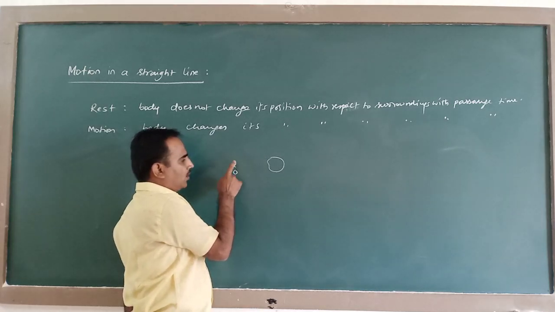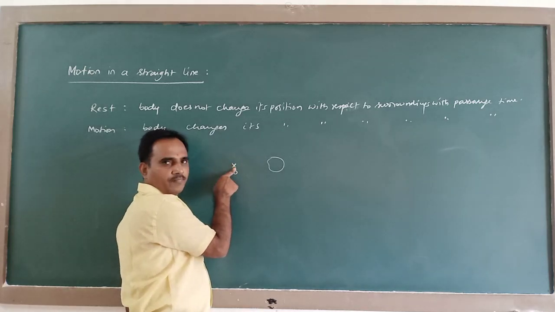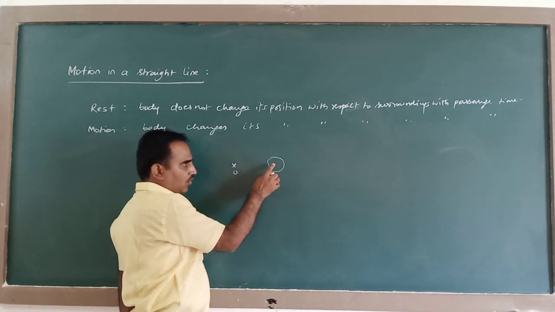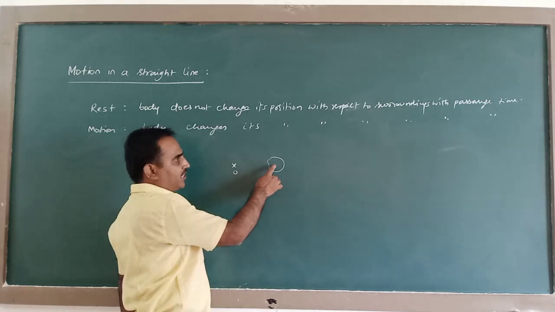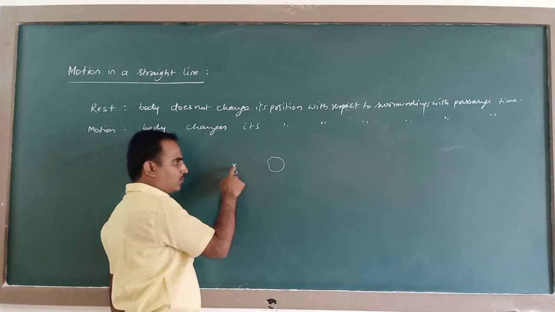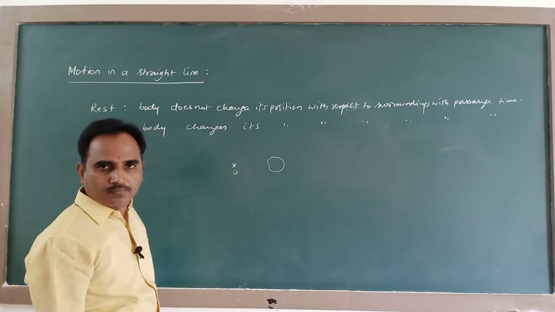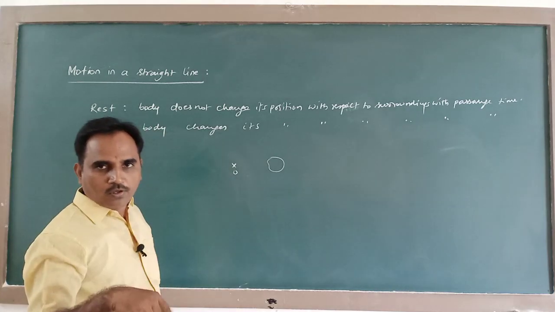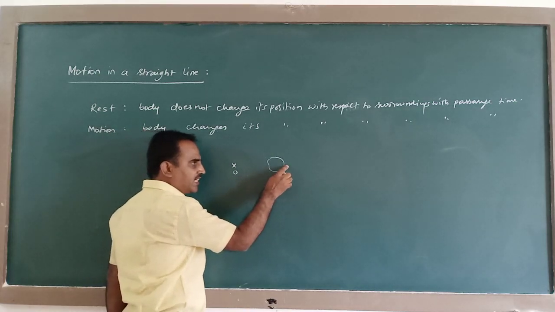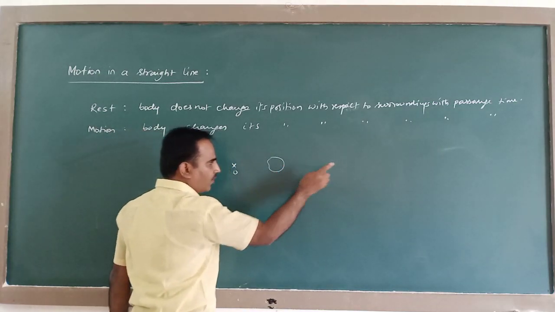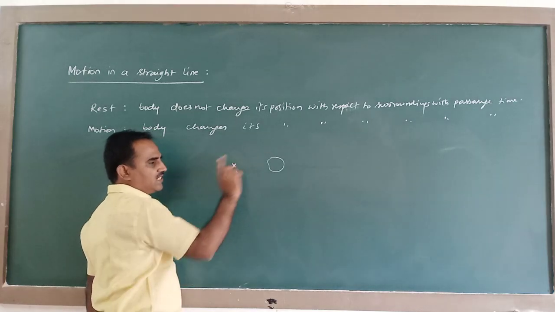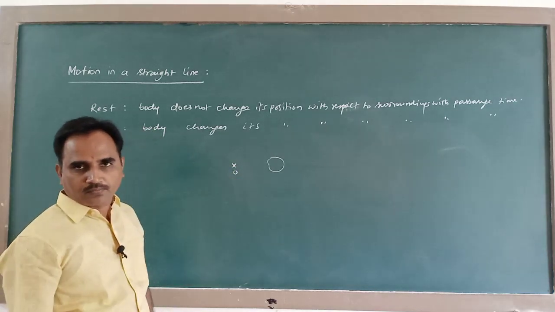If this body is changing its position with reference to this point and with passage of time, then this is said to be in motion.